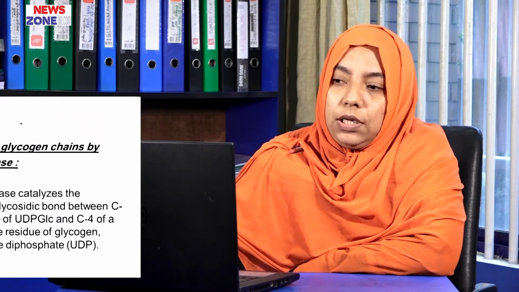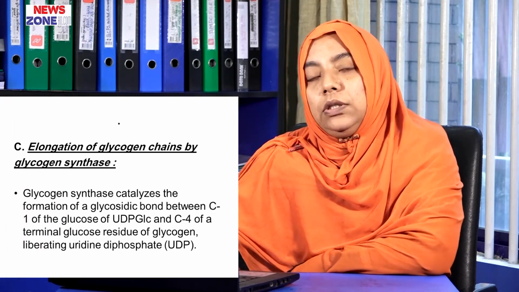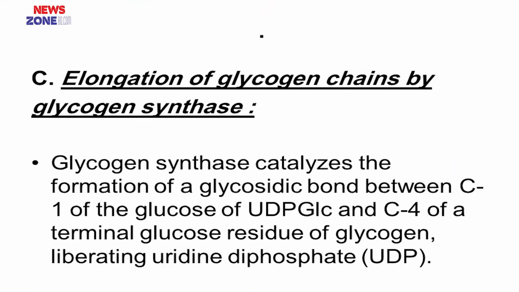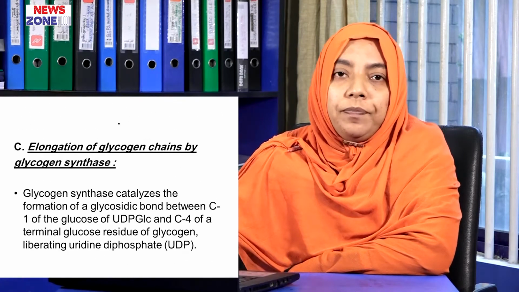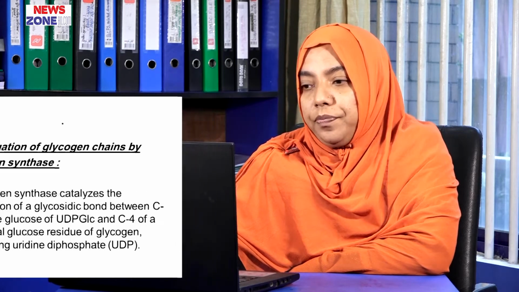Then comes the step of elongation of the glycogen chain with the help of the enzyme glycogen synthase. After formation of the primer, glycogen synthase continues to accept glucose residues from UDP-glucose, and a connection occurs between carbon 1 of the glucose residue received from UDP-glucose and carbon 4 of the outer end of the existing glycogen chain.